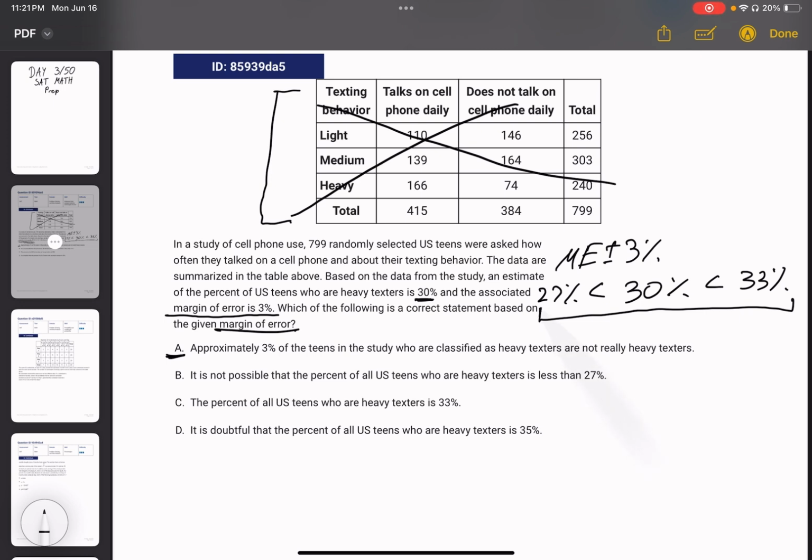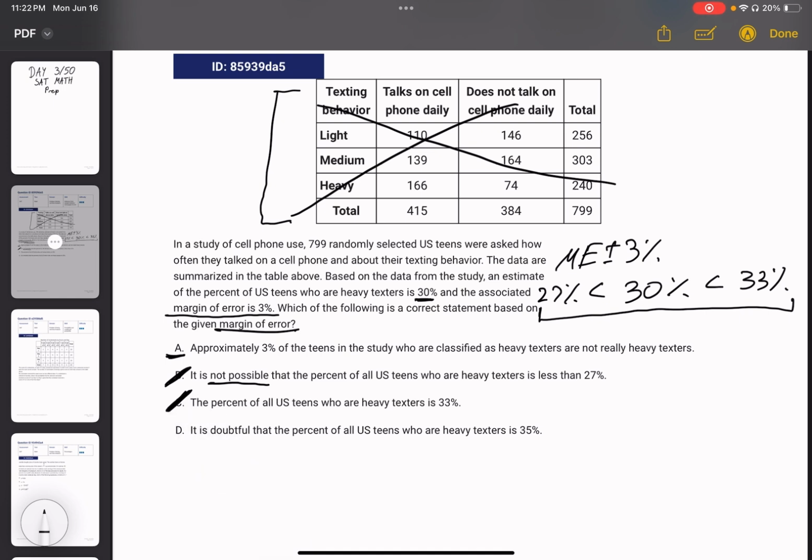Given what I said earlier, it's highly likely, but not a guarantee. So this is saying right here, not possible. So that's going to be incorrect. And then C, the percent of all US teens who are heavy texters is 33%. This is also wrong because remember, it's highly likely that it's between 33% and 27%. And we don't know if it's 33, 27, 30, 31.